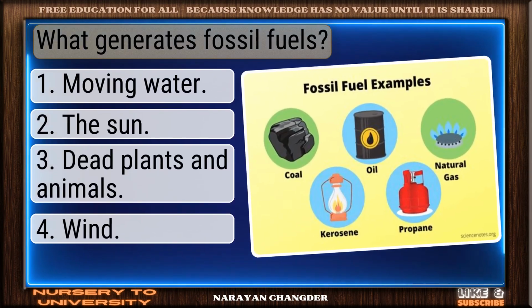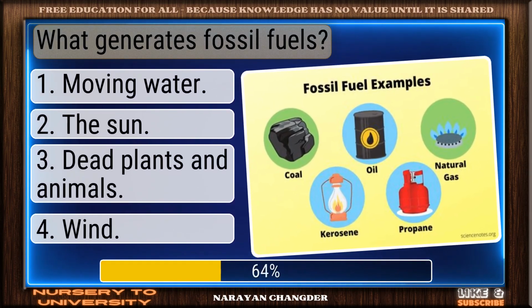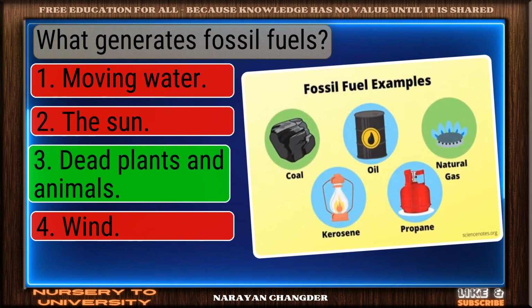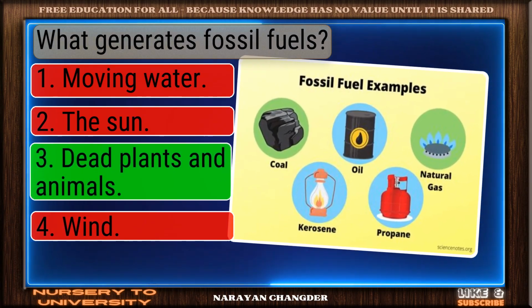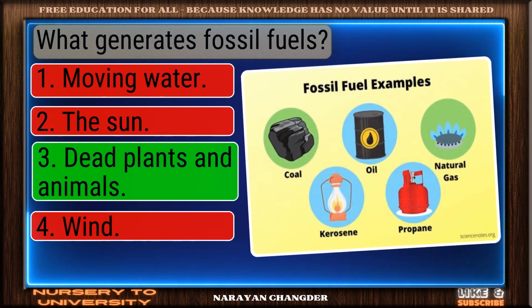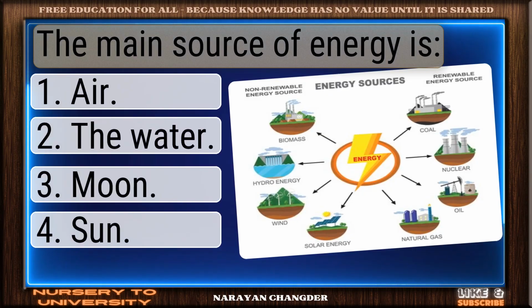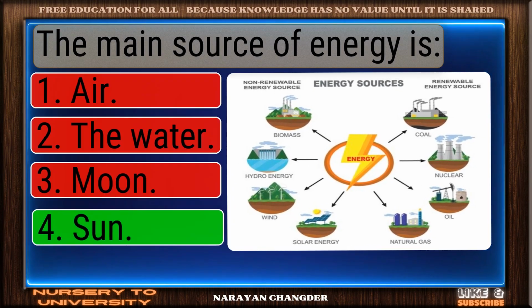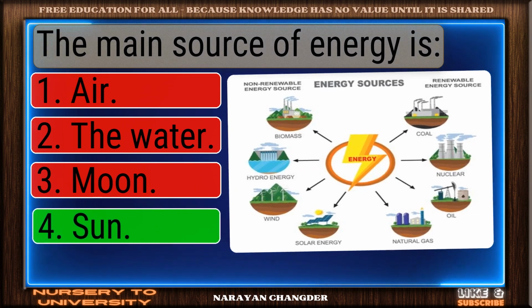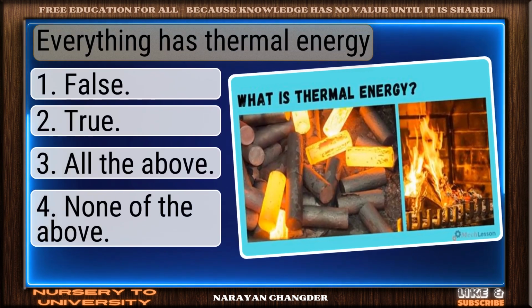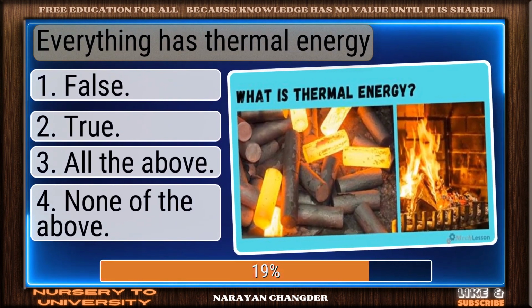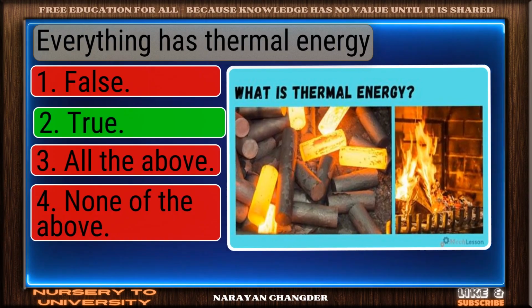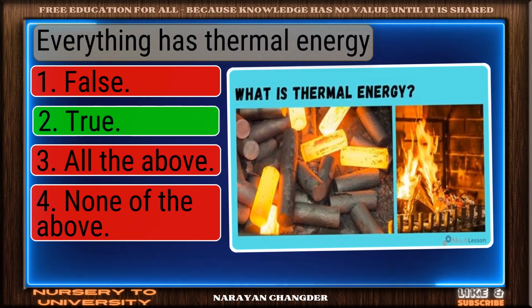What generates fossil fuels? Correct response. Dead plants and animals is accurate. The main source of energy is. Nice selection. Sun is correct. Everything has thermal energy. Great job. True is accurate.